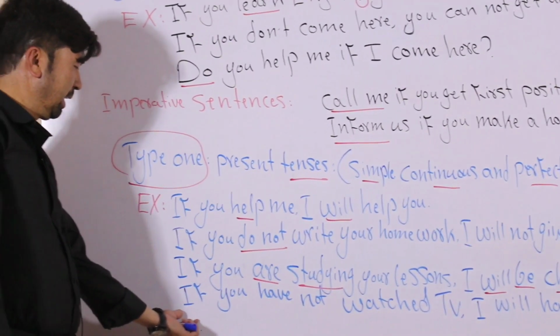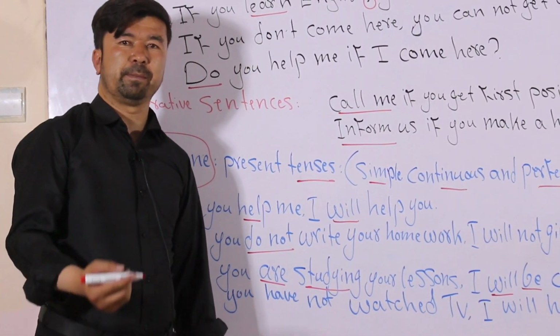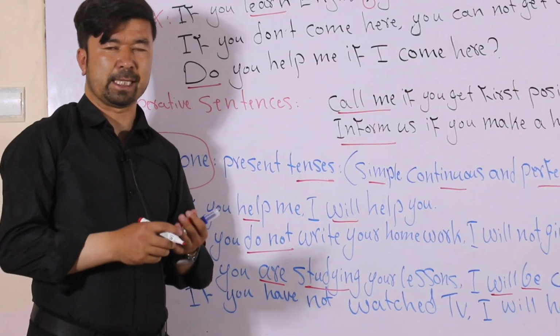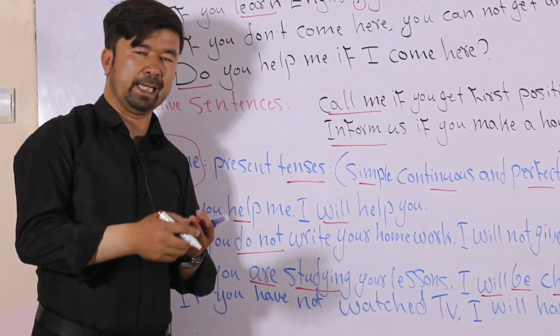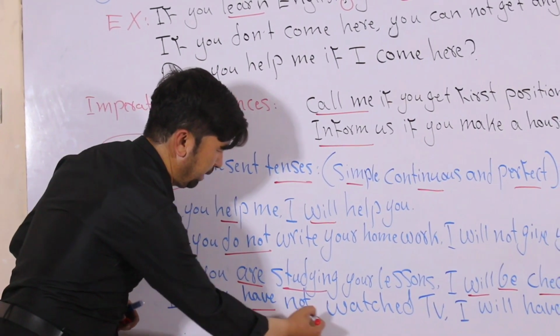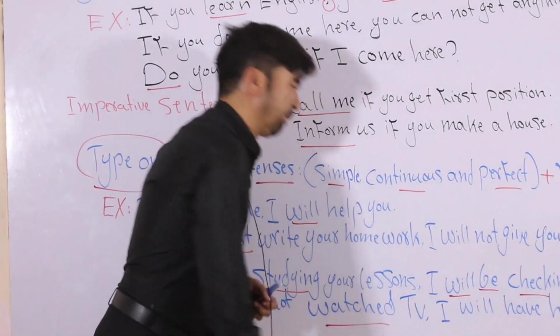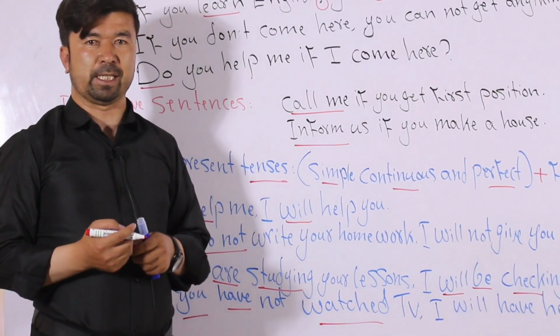The last sentence, if you have not watched TV, it is present perfect tense because subject plus have or has plus verb 3 here. You can see you is the subject, have is the helping verb, not is the symbol of negative sentences, and watched is the third form of the verb. It is present perfect tense.